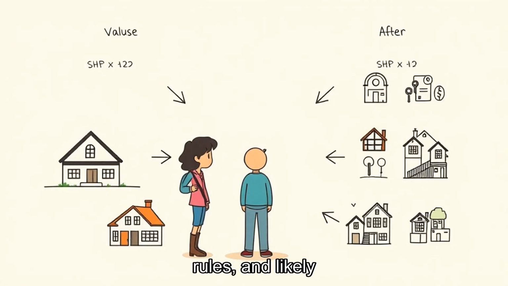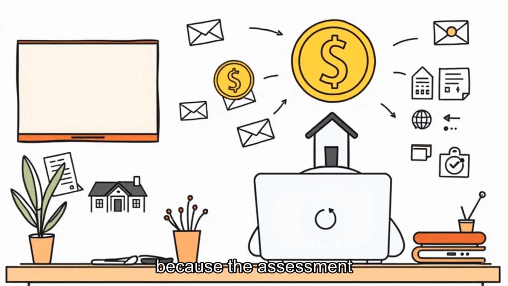A higher assessment can raise the monthly escrow even when the loan itself has not changed. Property taxes connect a home's assessed value to the cost of local services such as schools, roads, sanitation, parks, and emergency response. The bill can rise because the assessment changes, the local rate changes, or an exemption no longer applies. Property taxes are not random extra bills. They are usually built from assessed value, local tax rates, exemptions, and government budgets.